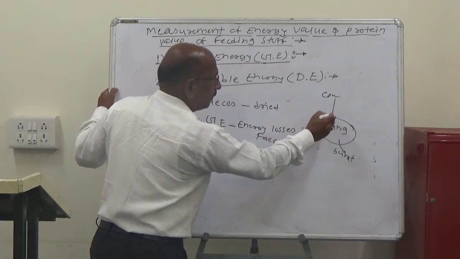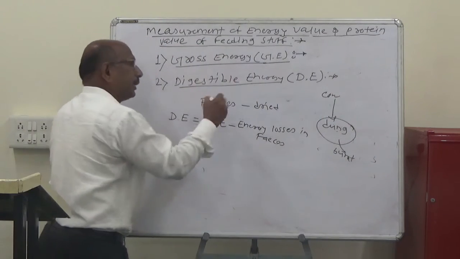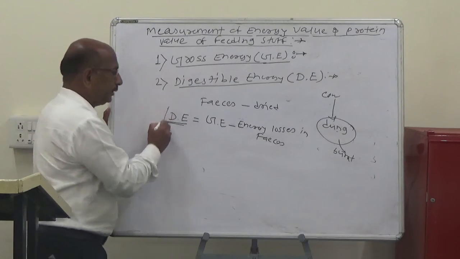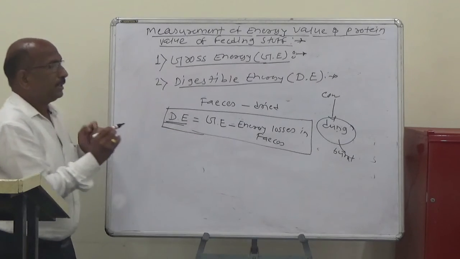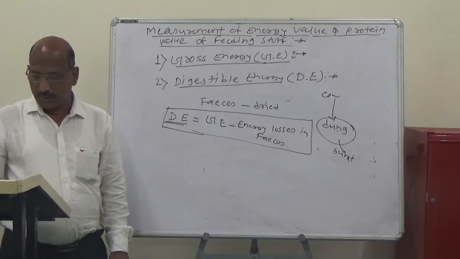The energy lost in feces is subtracted, and what remains digested is called the digestible energy. So digestible energy equals GE, the gross energy, minus the energy losses in feces.